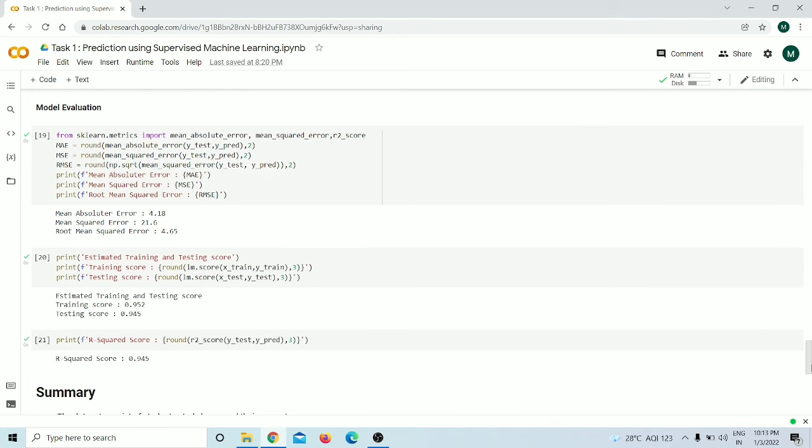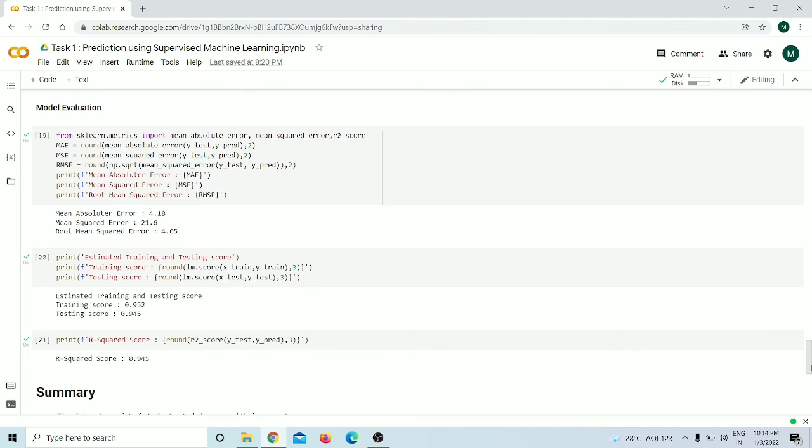Next, and the final step is model evaluation, and here I have used the mean absolute error, the mean square error and the root mean square error to find out how well our model is performing. So the lower the error value, the better our model performs. Next is the estimated training and testing score. So the training and testing scores are very good, because the training score is 0.95 and the testing score is 0.94. So it is a very good value for the training and testing score.